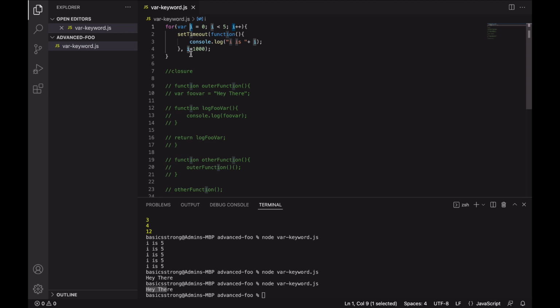It's the environment that puts these callbacks first into a queue, and then they are picked up from that queue by this single-threaded JavaScript engine. So by the time these setTimeout calls start to run, i has already become 5. That's the reason for each iteration, for each block, we get 5, because i is available globally, right? So this is the issue when we use var. Let's see how let and const overcome this issue in the next lecture.